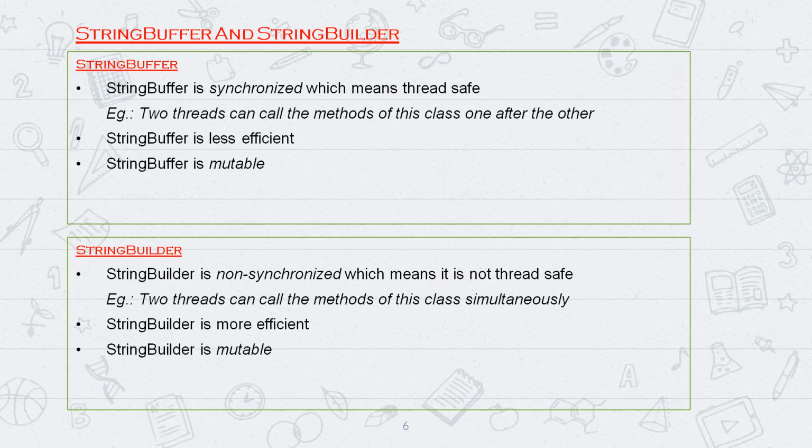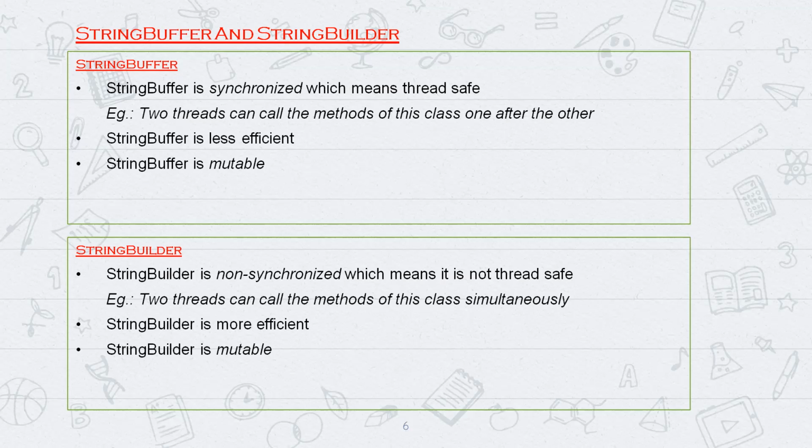So it depends on what kind of requirement there is. Based on that requirement, you have to implement whether it is string buffer or string builder. Means if you want your application to be multi-threaded, and you are okay with it not being thread safe, then you go with string builder. When a person comes, he takes one apple, right?